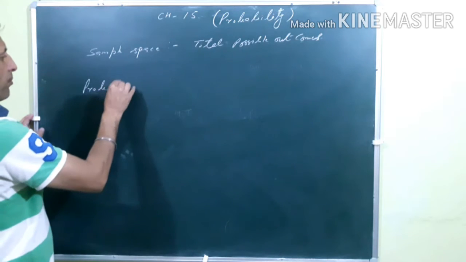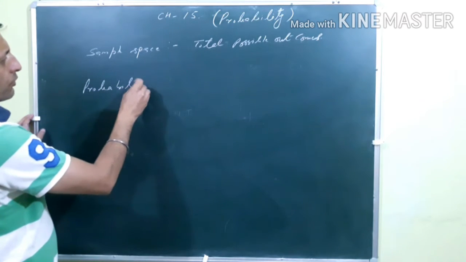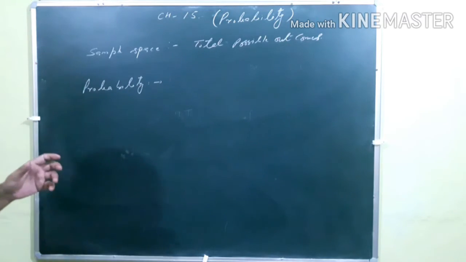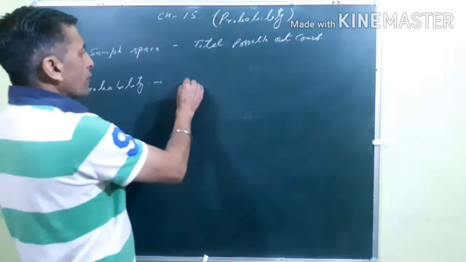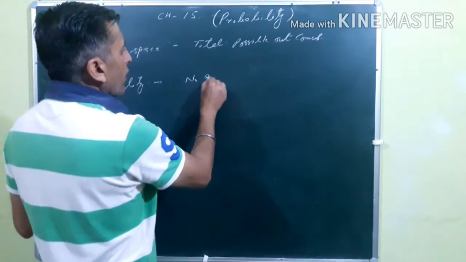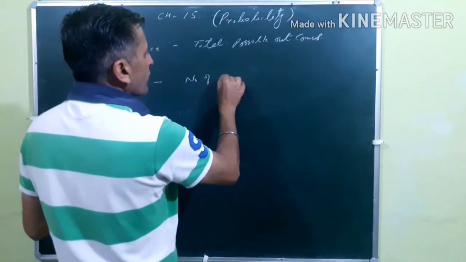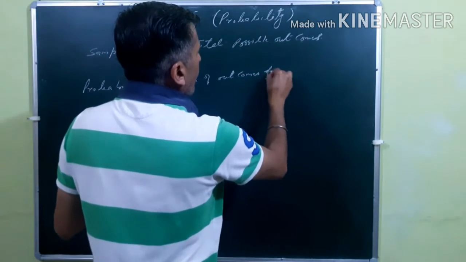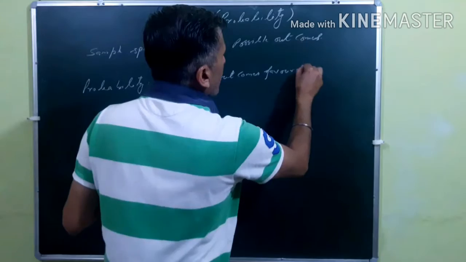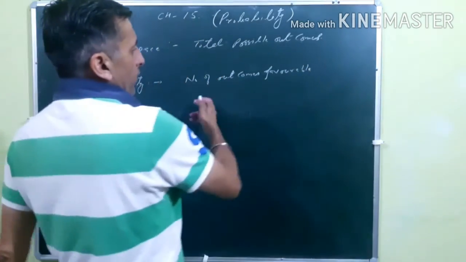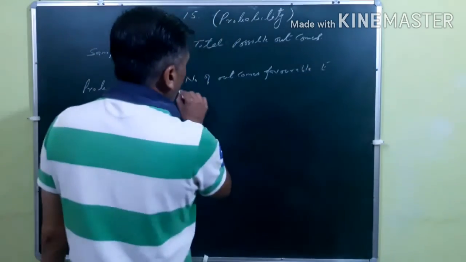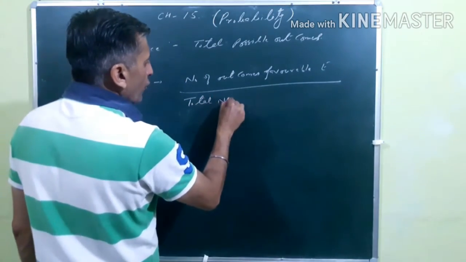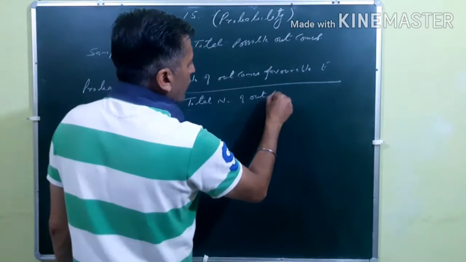Now, what is probability? In your books it is given that probability means the number of favorable outcomes for your event upon the total number of outcomes.